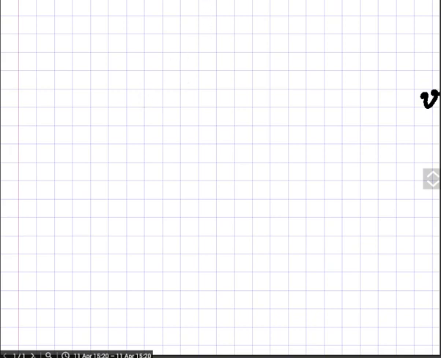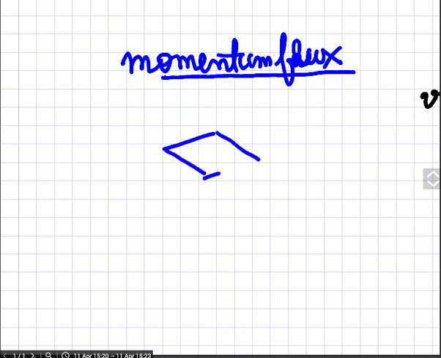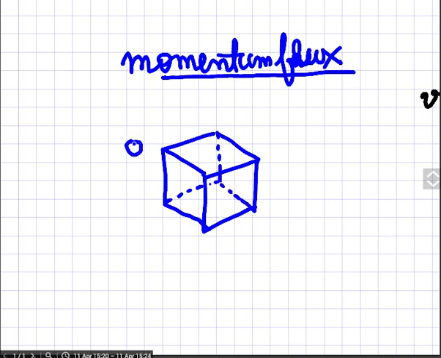The first momentum flux that can enter into a volume like this is because of the pressure of the gas or the liquid.